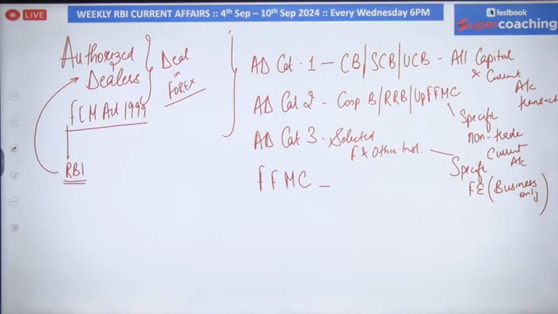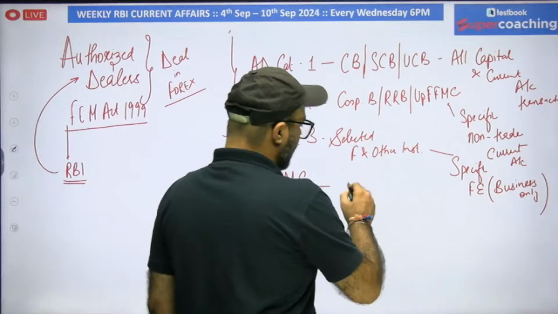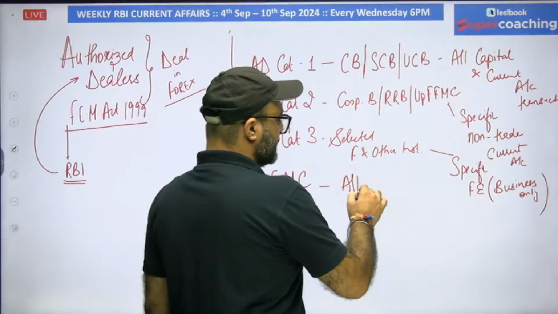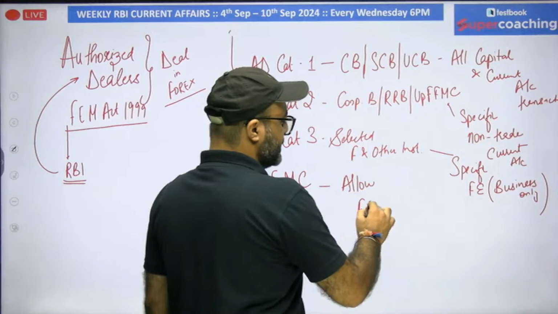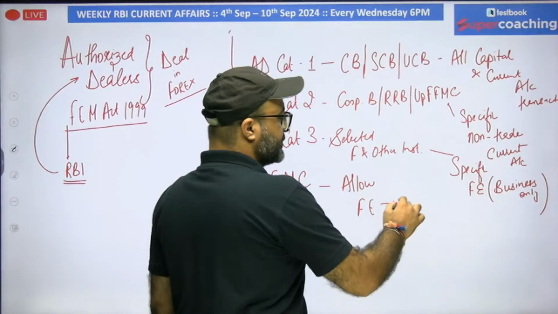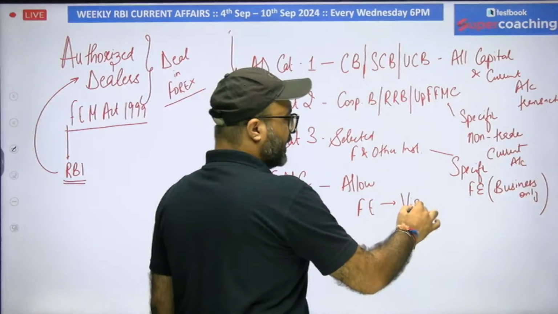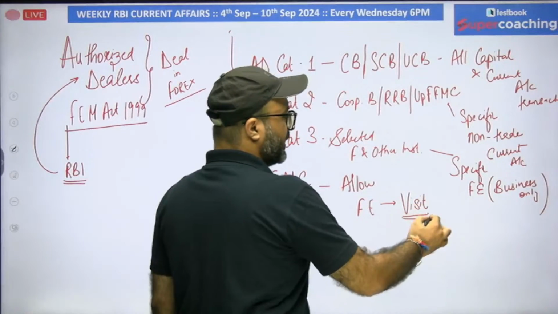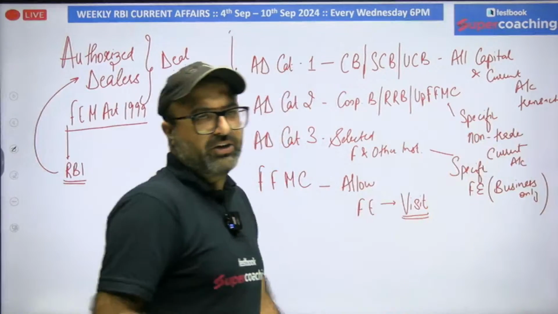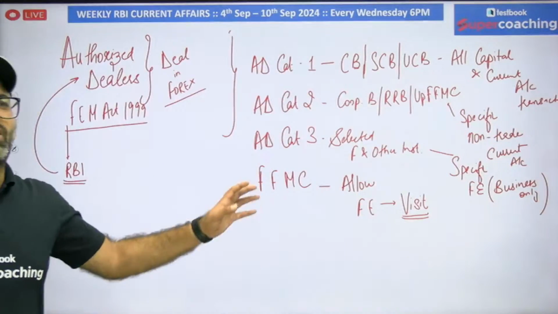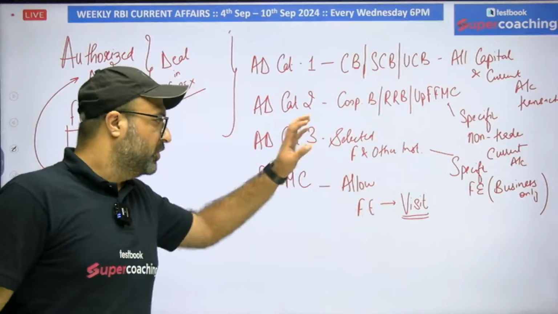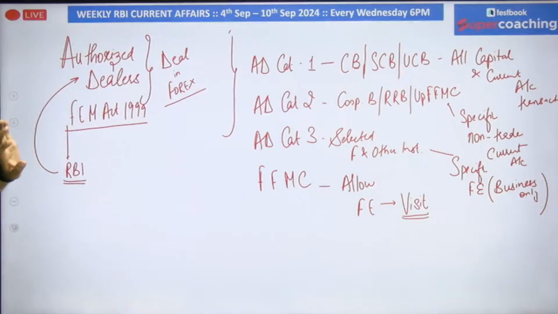Department of Post. It includes the Urban Cooperative Bank and the other MBFC and the other FFMC. They are allowed to purchase and sell foreign exchange only and only in case you are visiting a foreign country. Now you may be visiting the foreign country on a holiday, or it could be a business visit. In all these cases, you are allowed to exchange the currencies from FFMC.